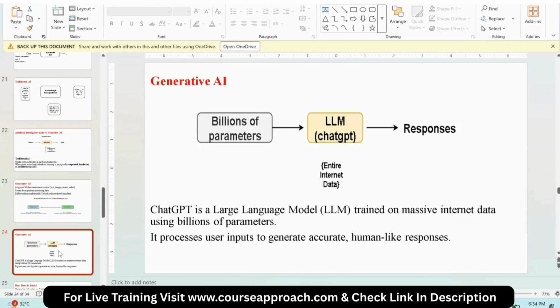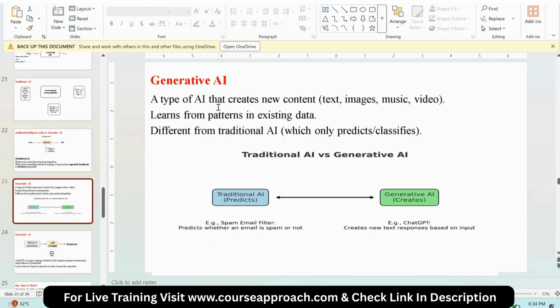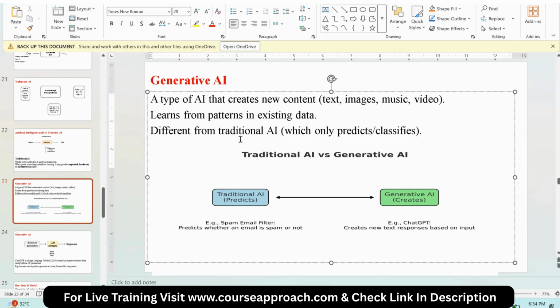Now I'll take generative AI. Along with answering from the entire public data, it is able to create some new data. New data may be text, image or video. Why? Because it has already learned the data as well. So in traditional AI and generative AI, generative AI, along with giving responses, can also create some new responses. Responses may be text, image, or video, etc.